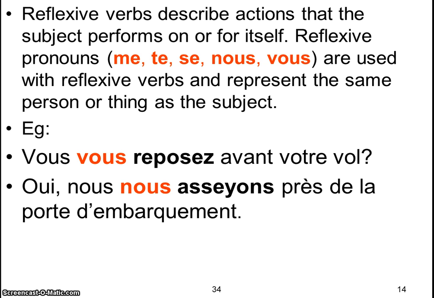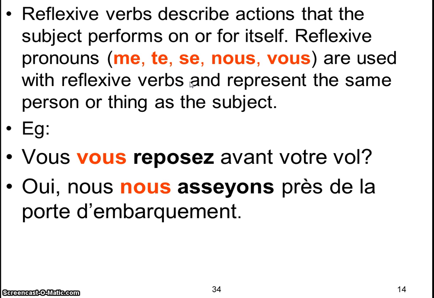So a reflexive verb, you precede the infinitive by se, right? And as you conjugate the verb, se becomes me for je, te for tu, se for il, nous, vous, and se for ils. So for example, you would say je me, tu te, il se, nous nous, vous vous, and ils se, or elle se.